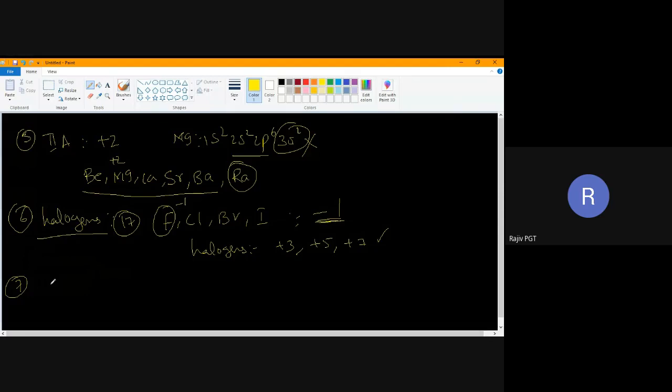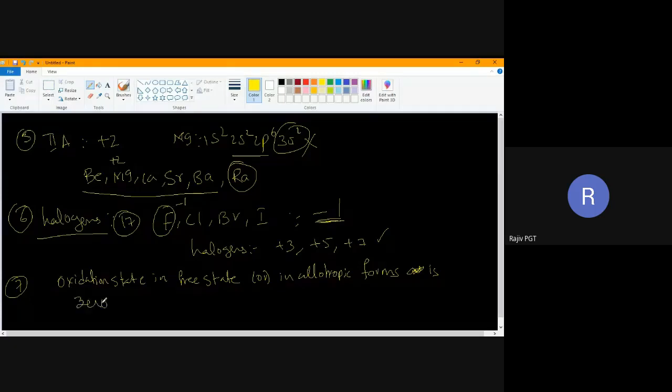Oxidation state of an element in free state or in an allotropic form is always 0. Write down this: oxidation state in free state. I'll explain this now. In its free state or in allotropic forms, the oxidation state is 0. You know about allotropic forms, right? What are allotropes?